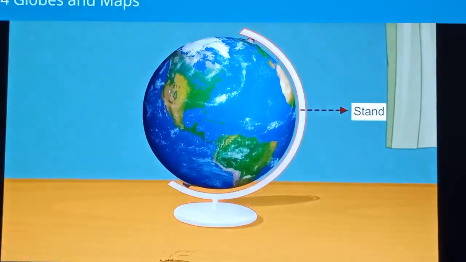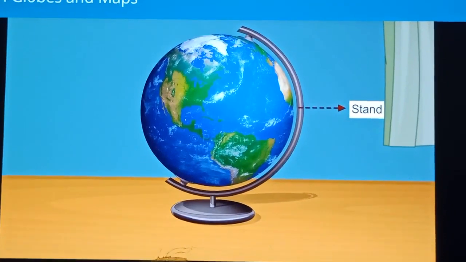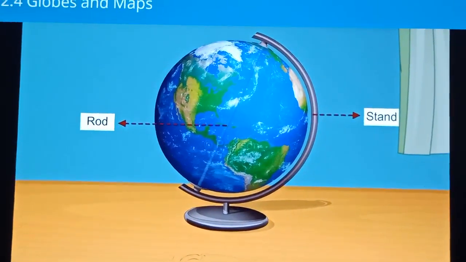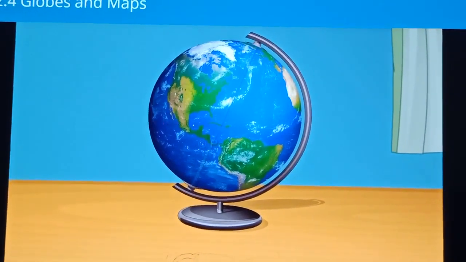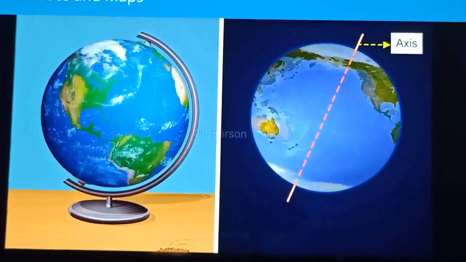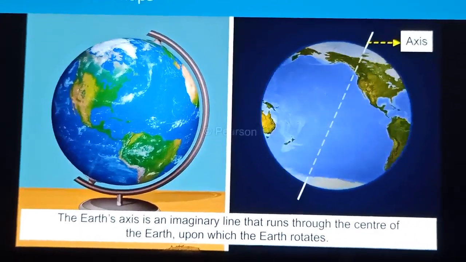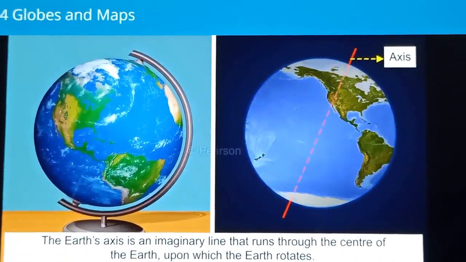A globe is usually mounted on a stand but is not fixed. A metal rod passes through its center, which acts like the axis of the Earth and on which the globe rotates. Like the globe, the Earth too is not fixed. It continuously turns around its axis. The Earth's axis is not a metal rod, but an imaginary line that runs through its center.